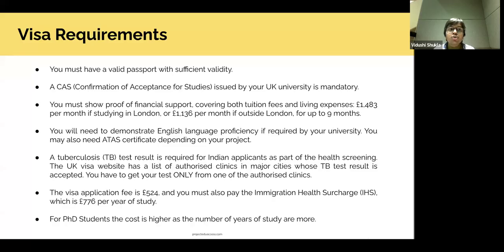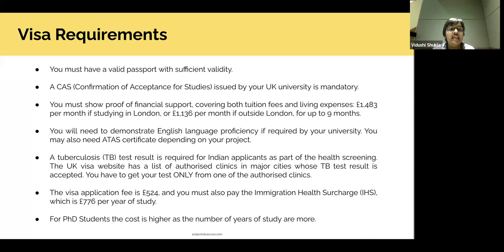Then you also may require an ATAS certificate. Now, this is something that university will tell you. This is a very specific certificate only for very specific projects which are related to weapons projects, in areas of weapons of mass destruction or something to do with that. They require an ATAS clearance, and only those projects require that clearance. It applies for a very specific set of niche projects. But it will be mentioned to you by your university whether you need an ATAS clearance certificate, and if you do, you apply for it and get the clearance before applying for visa.